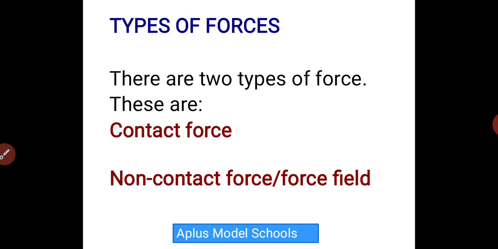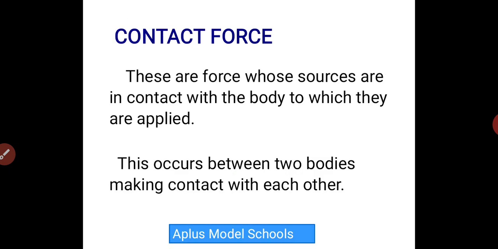Now, let's go to types of forces. There are two types of forces: contact force and non-contact force, or force field. Now let's talk about contact force.